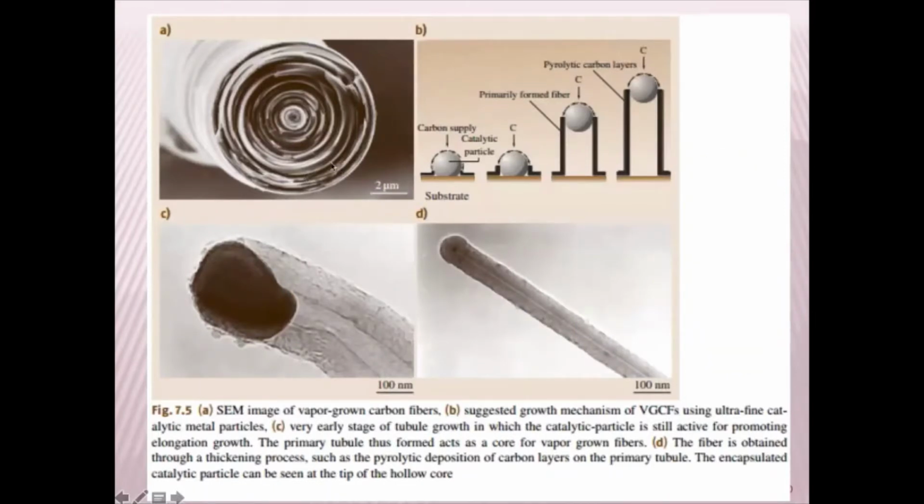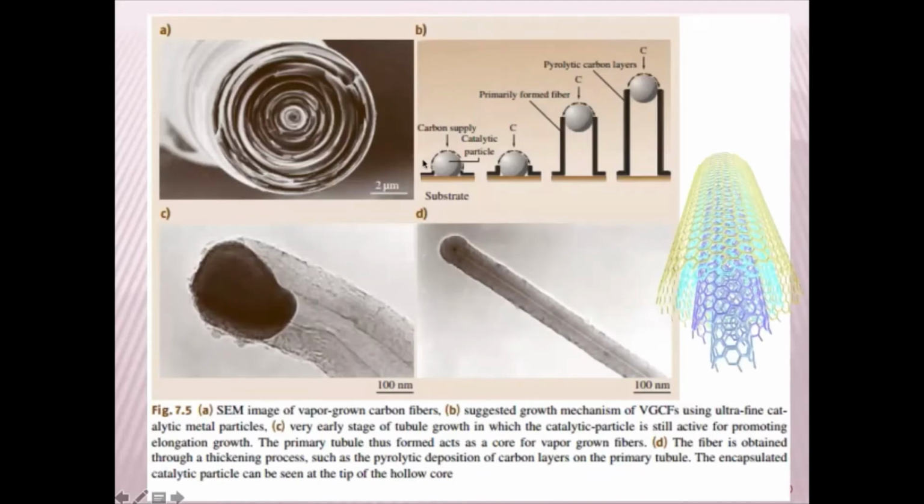Now if you look at the pyrolytic carbon, the hydrocarbon deposit you have: this is the metal nanoparticle initially, and you are now decomposing your hydrocarbon. Gradually there is a layer of carbon depositing. This is the first instance, but as it goes on, there is a pyrolytic deposit, and at one point pyrolytic layers are forming.